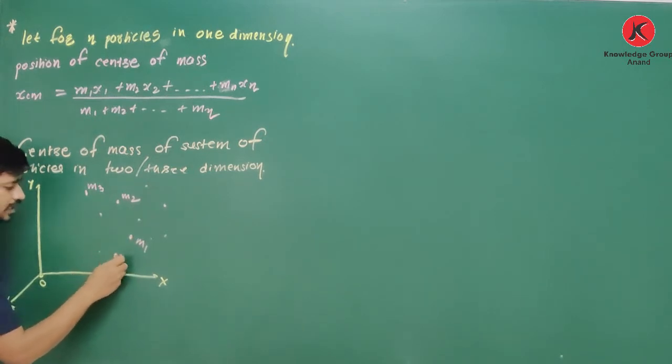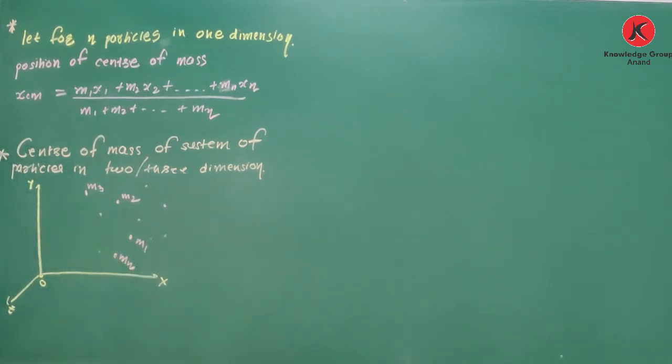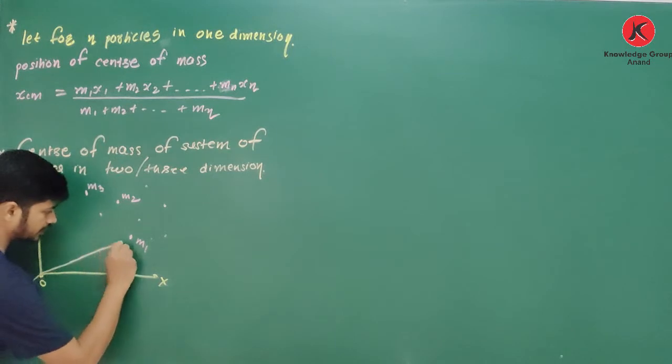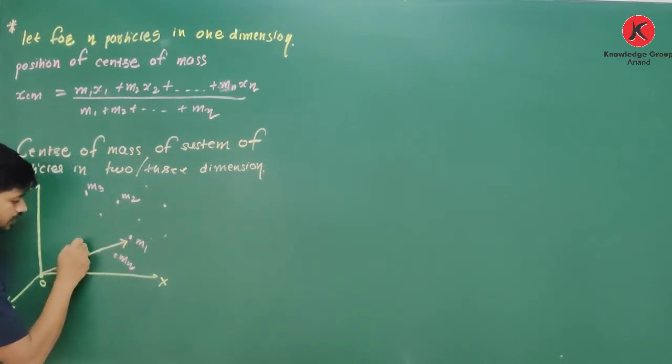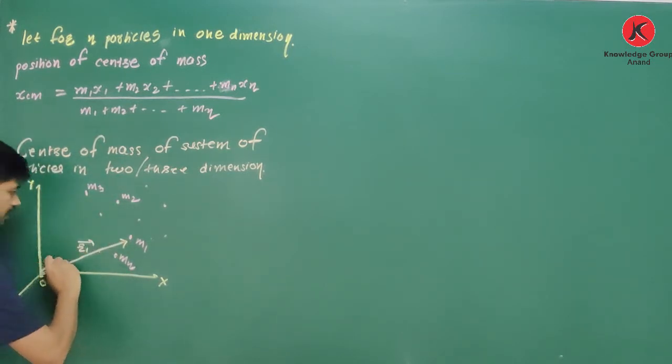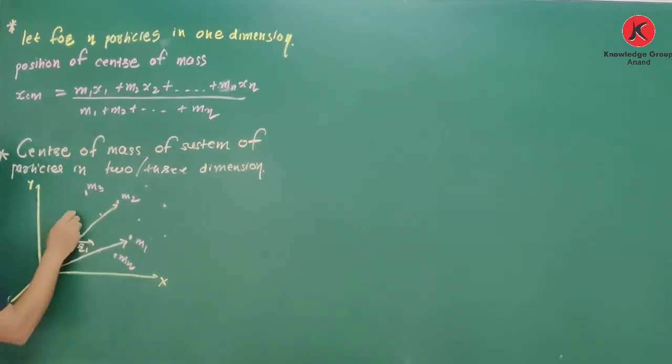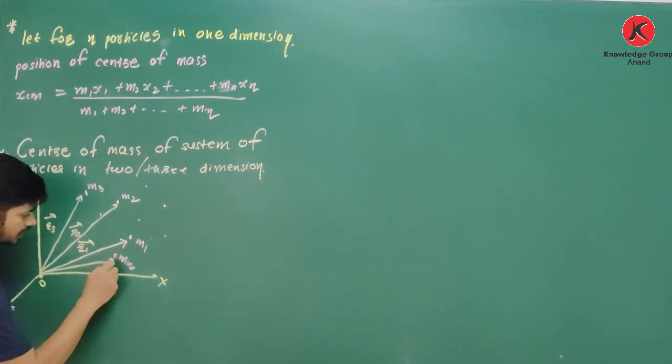It is nth particle having mass mn. Okay, and their position vectors are respectively. Position vector of first particle is r1. Position vector of second particle is r2. Position vector of third particle is r3. Position vector of nth particle is rn.